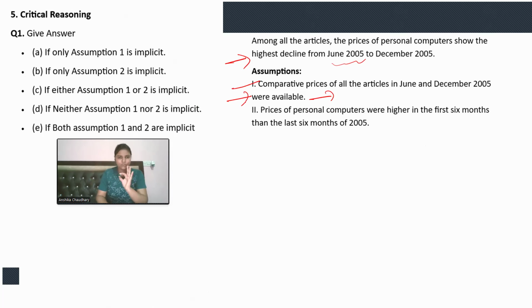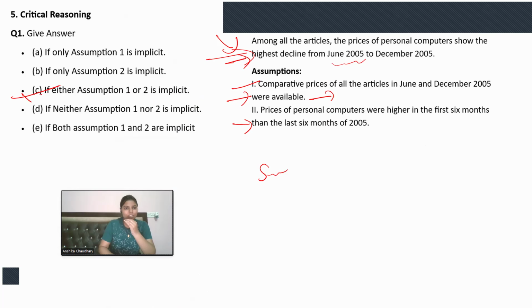So assumption 1 is following, but again we need to check the second assumption also. Prices of personal computers were higher in the first 6 months than the last 6 months. Obviously, this statement is saying this only, that first there was a good price, but after June, from June till December, there is a high decrement. There is a decline. So the statement is clearly stating that. So yes, assumption 1 and 2 both are following. So I'll say if either assumption 1 or 2. No, no, no, both are following equally. Both are implicit.